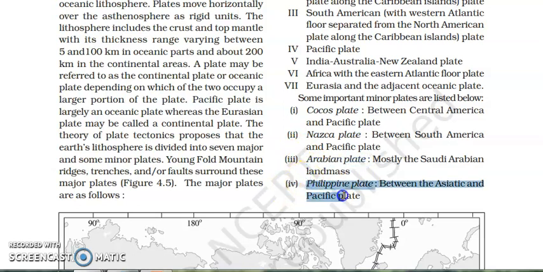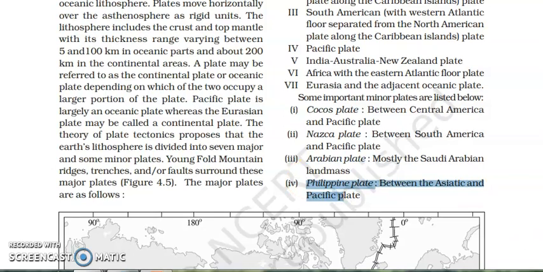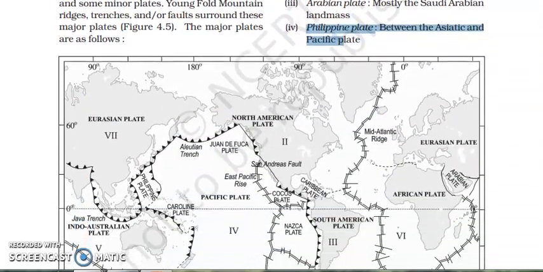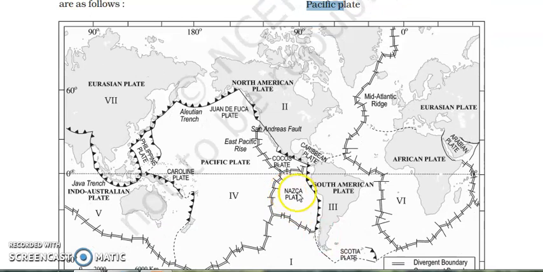Then there is the Philippines plate. It is located between the Asiatic and the Pacific plate. You can see over here, this is the Nazca plate, this is the Cocos plate, this is the Philippines plate, as well as here we have the Arabian plate also. Even here it is the Caroline plate. So these are all called the minor plates of the world.